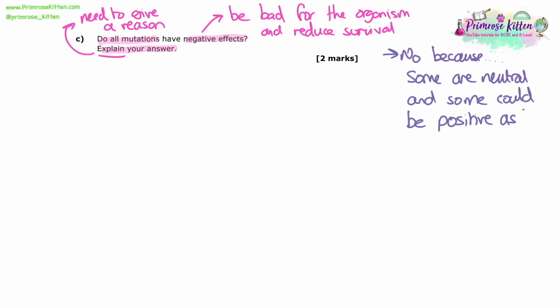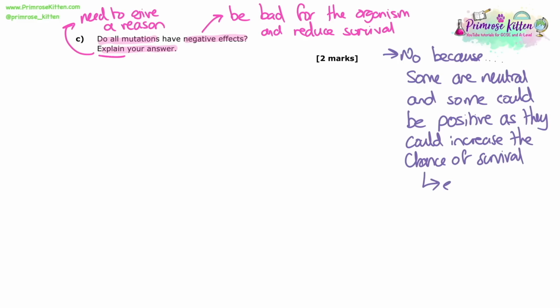So we're going to say no because some are neutral and some could be positive, but we need to give a reason why they might be positive. If we've said that negative means it reduces an organism's survival, positive does the opposite, so it will improve or increase an organism's chance of survival. And then it's always good to give an example with these. As you can see from the mark scheme, if you just put because some are neutral and some are positive and therefore they can help survival, that probably would get you the 2 marks.